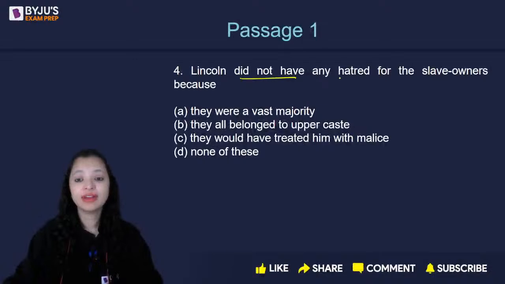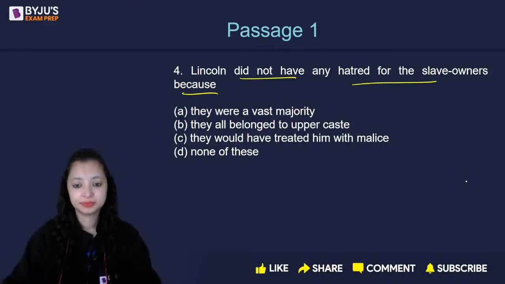Lincoln did not have any hatred for the slave owners because they were a vast majority, they all belonged to the upper caste, they would have treated him with malice, or none of these.